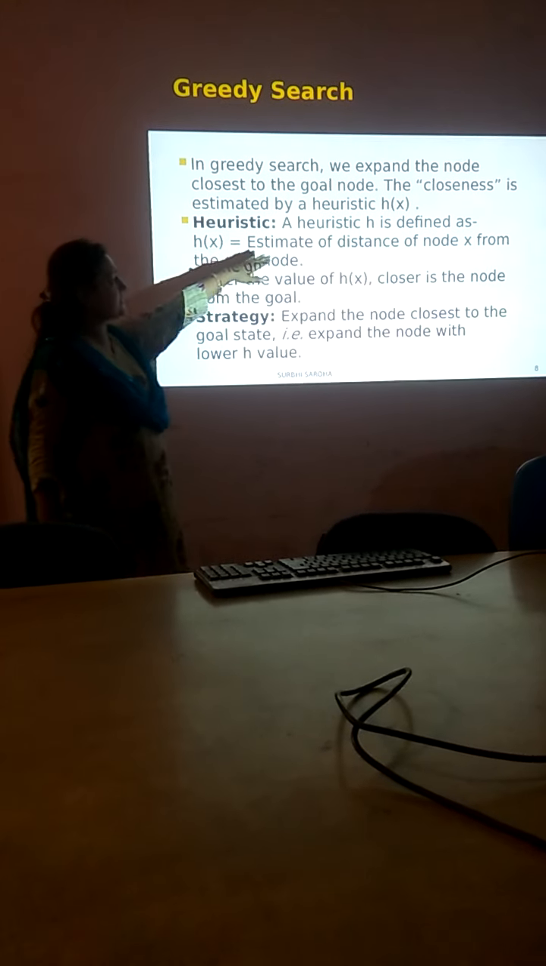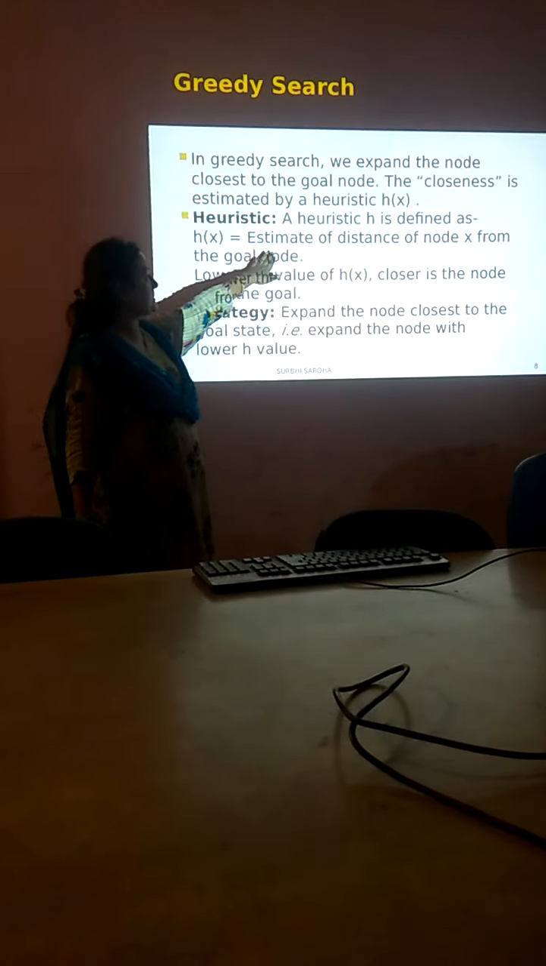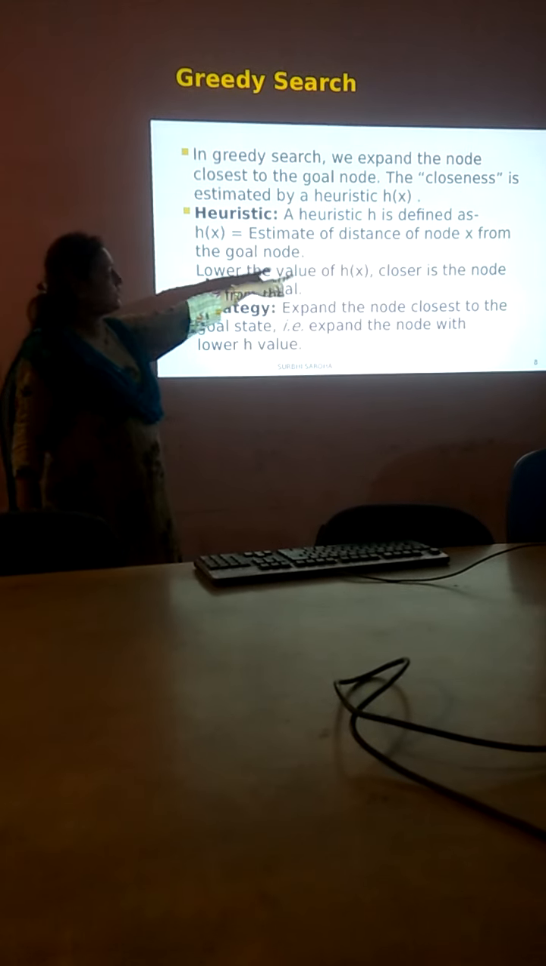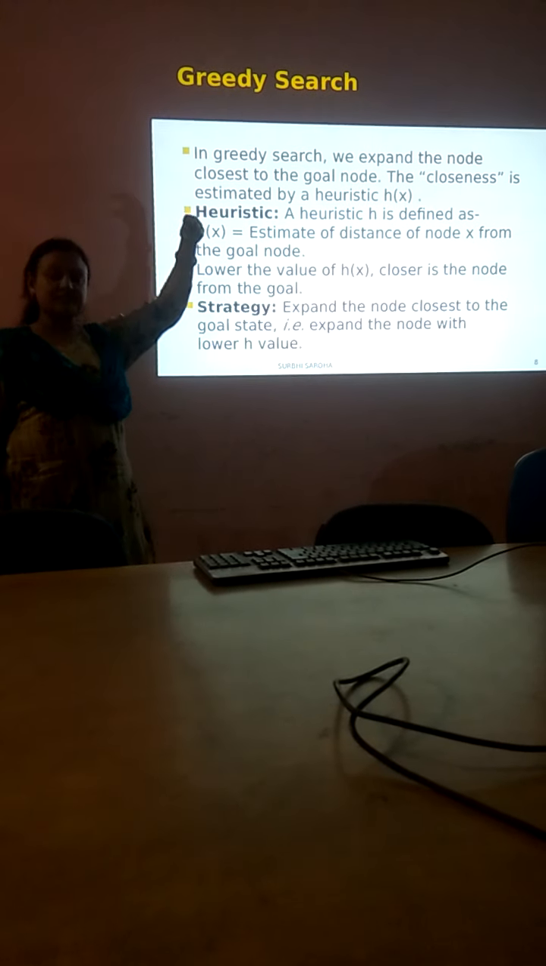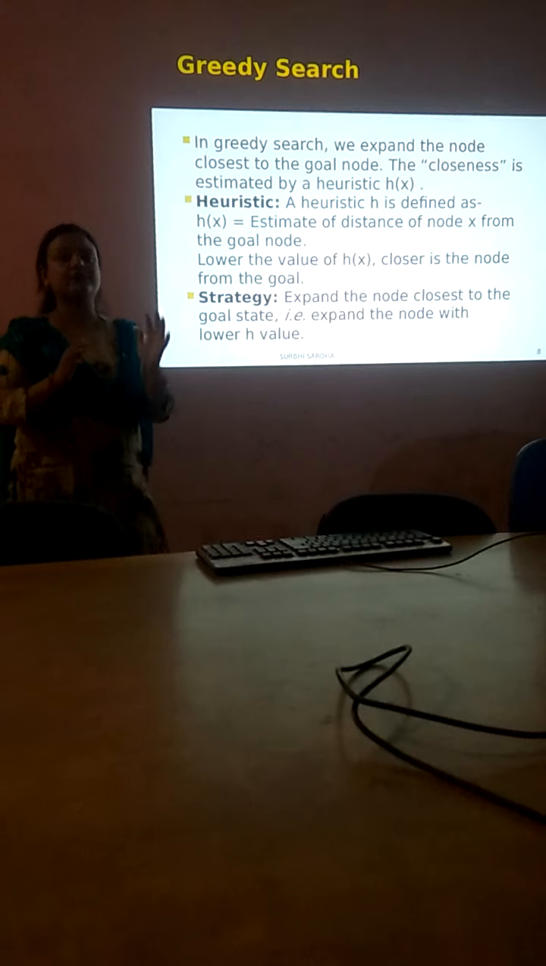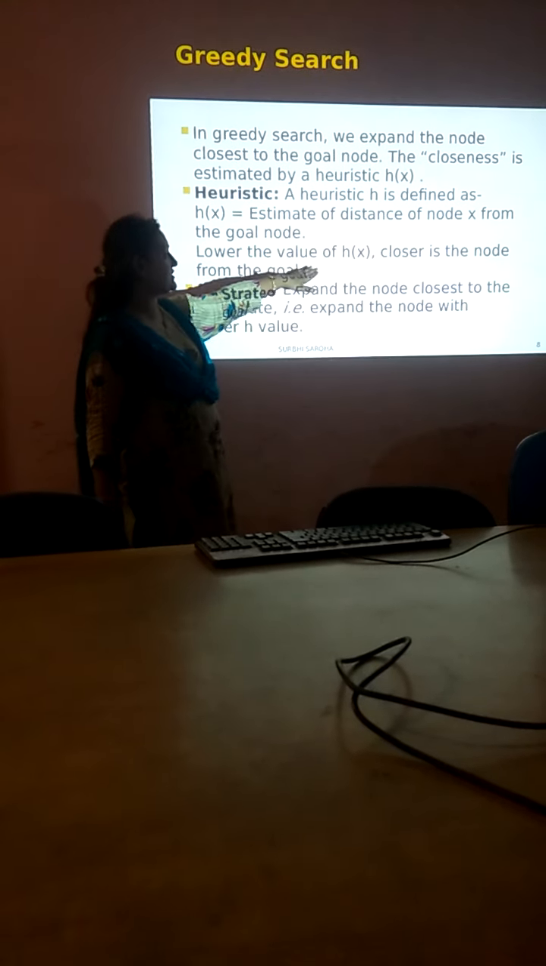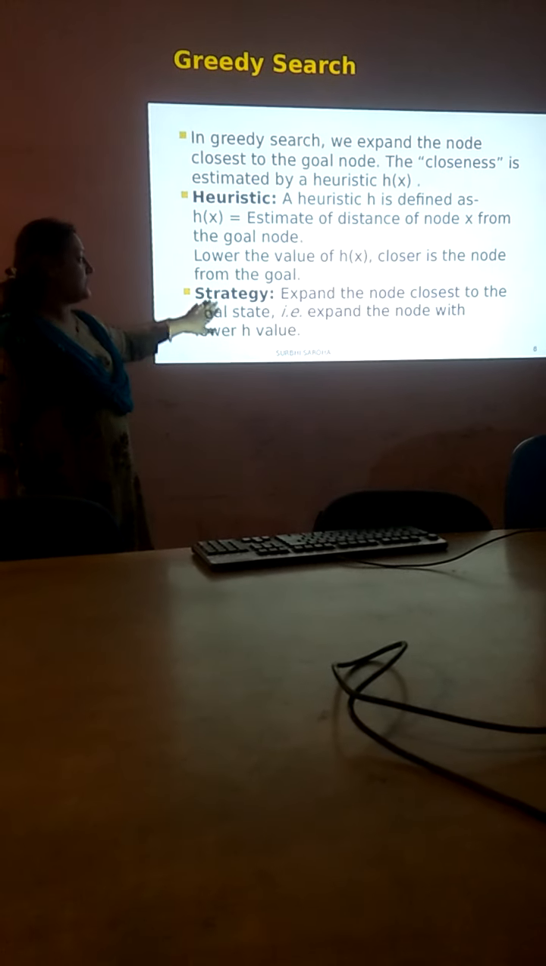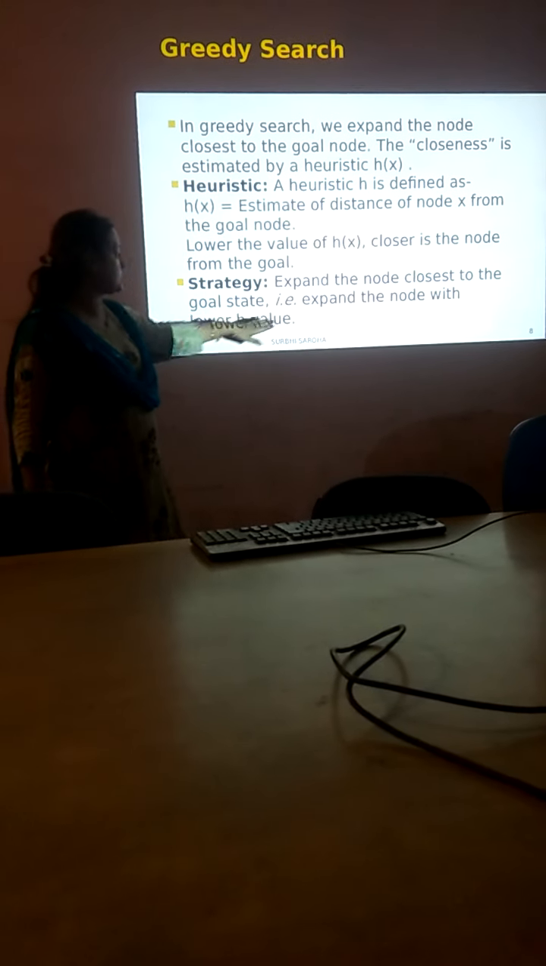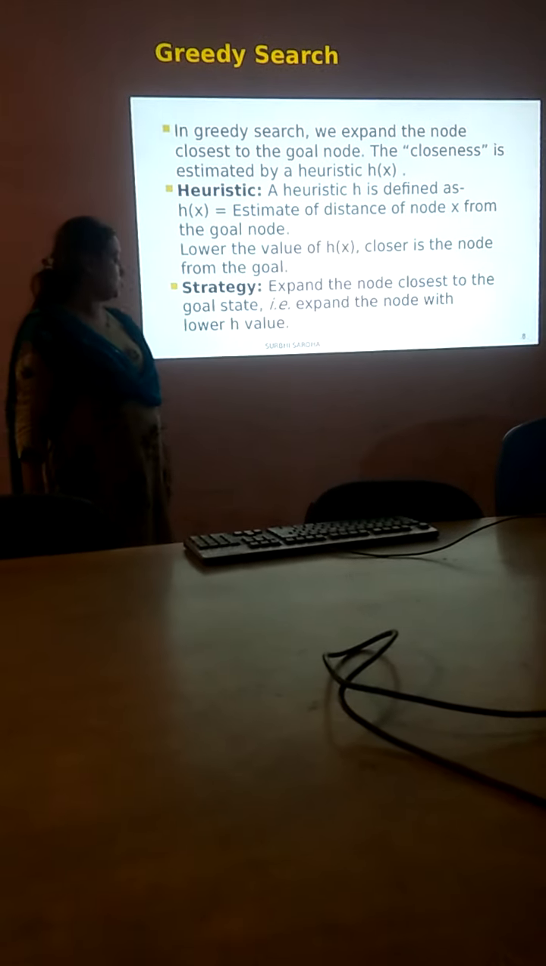So heuristic h(x) is defined as the estimation of the distance of node x from the goal node. It keeps on decreasing when we go closer to the goal node. The lower the value of h(x), the closer the node is to the goal. And what is the strategy? Expand the node closest to the goal state, that is, expand the node with the lower